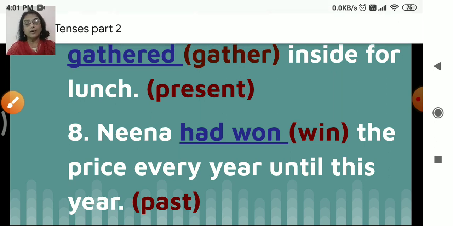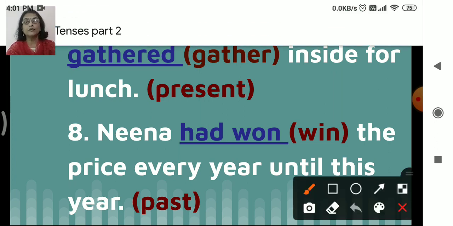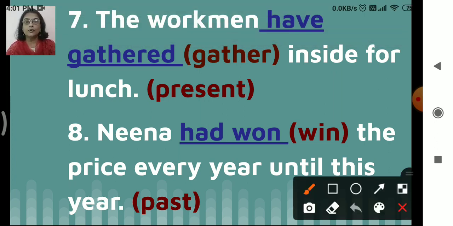Now, children, here we have come to the end of our tenses part. What is your work to do? You have to keep in mind how the tenses are formed. Right? Remember the table? Isn't it? So, don't forget that chart. It is very important. It will help you in your secondary class also. So, don't forget. Keep it in mind. Okay. So, what we have learned today?